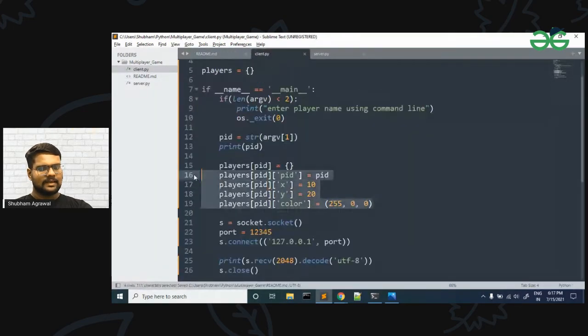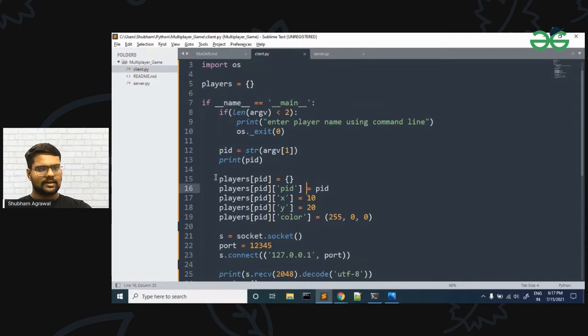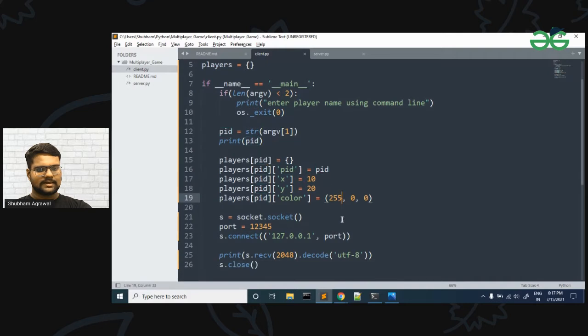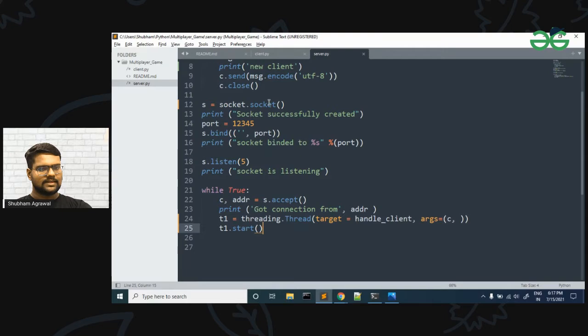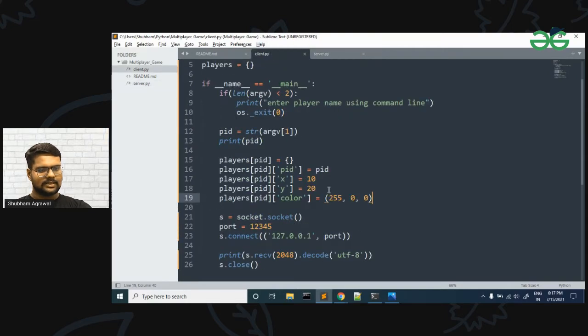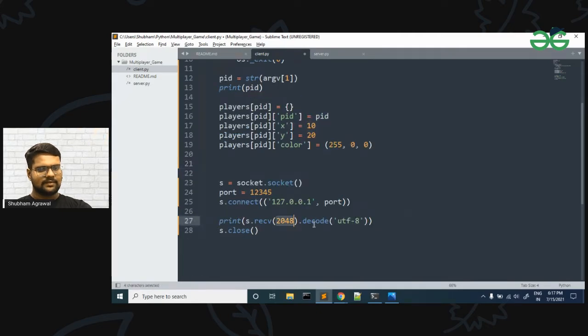Okay, and in the client also we are maintaining that. Now first of all, we have maintained the player ID here. Okay, so now let me go to, one second. So here it is. Okay, now on the server side, we will receive this information that the client has entered. Now instead of receiving, we will send this data. So for this we will use send.